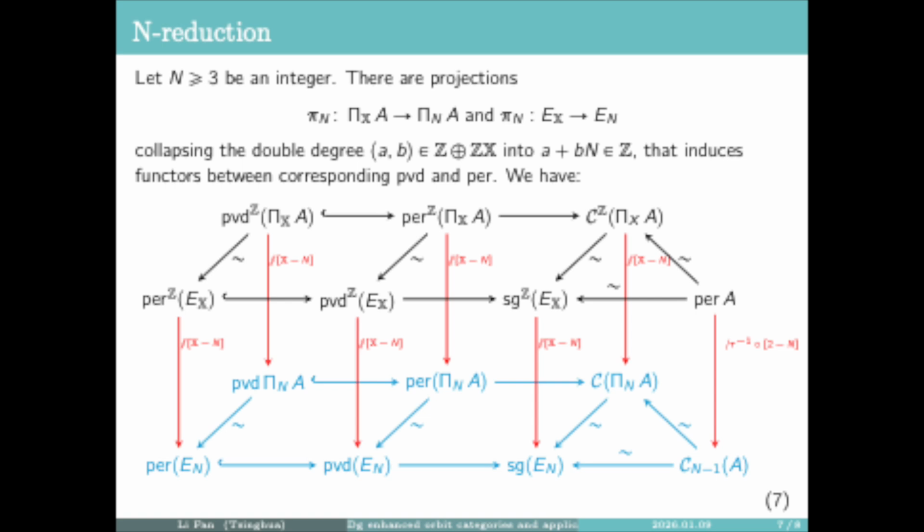By combining this with the commutative property we have obtained before, we can obtain this commutative diagram. That is, we can connect the categories we have obtained in our theorem and the categories in Amiot, Guo, and Keller's results. We can connect these through short exact sequences of triangulated categories together.